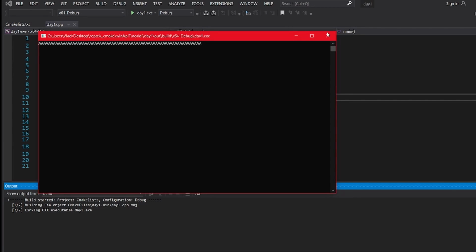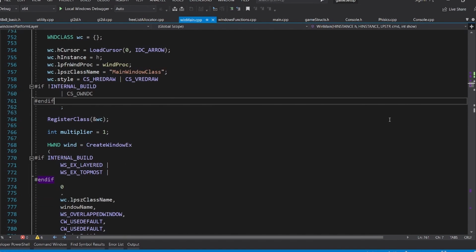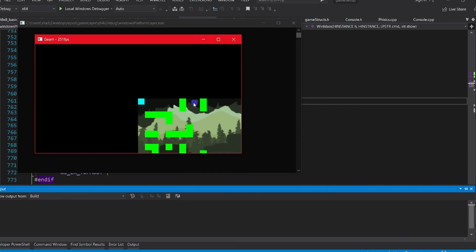I'll quickly mention that later, when we'll be opening our own window, we will use something different for input, but now let's make a keylogger.